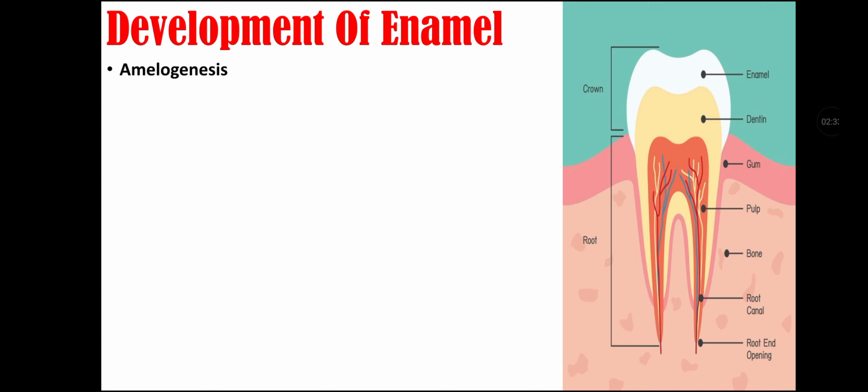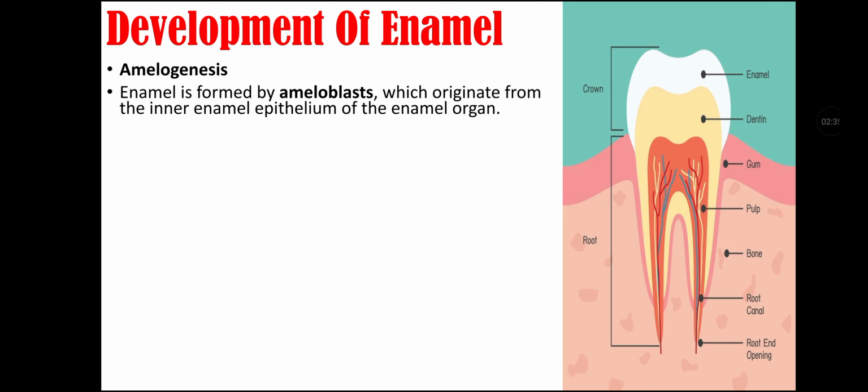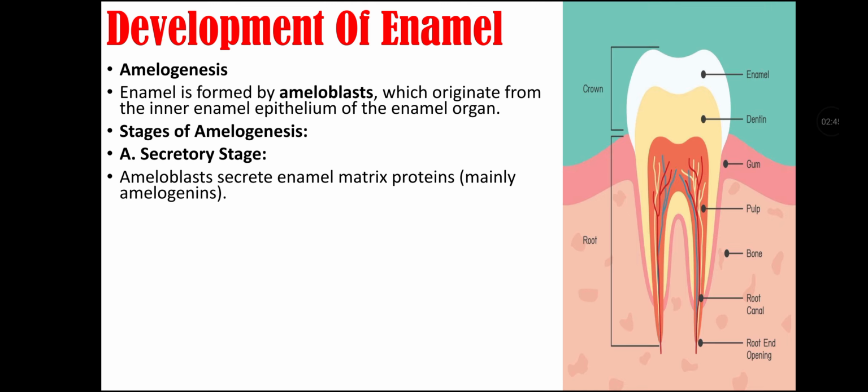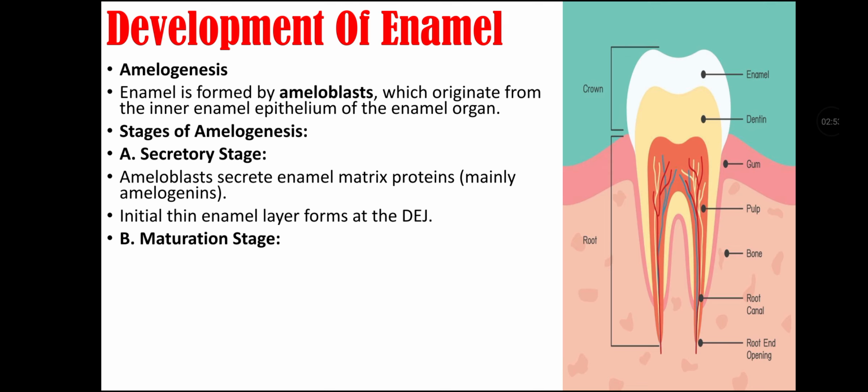Development of enamel. First is amelogenesis. Enamel is formed by ameloblasts which organize from the inner enamel epithelium of the enamel organ. Stages of amelogenesis. First is secretory stage, in which ameloblasts secrete enamel matrix protein, mainly amelogenins. Initial thin enamel layer is formed at the dentino-enamel junction.